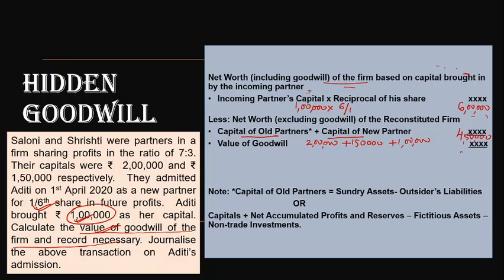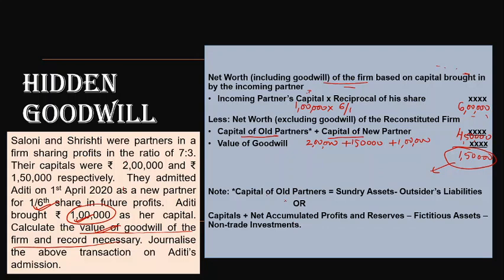That means the difference is hidden goodwill. This difference is the hidden goodwill, and here the hidden goodwill comes to 1,50,000. This is the valued goodwill of the firm.